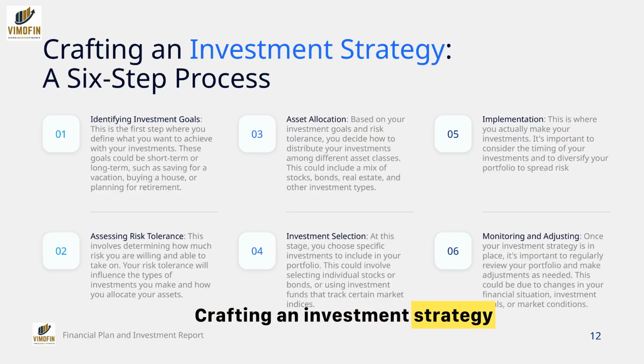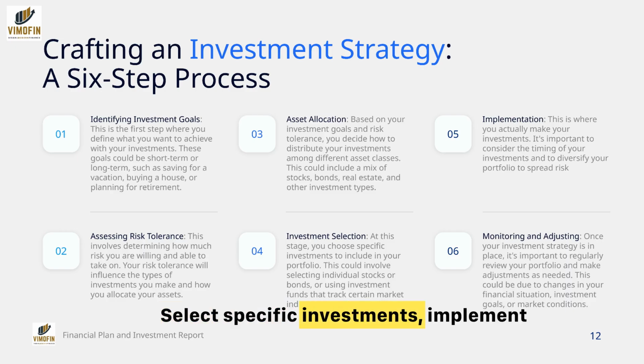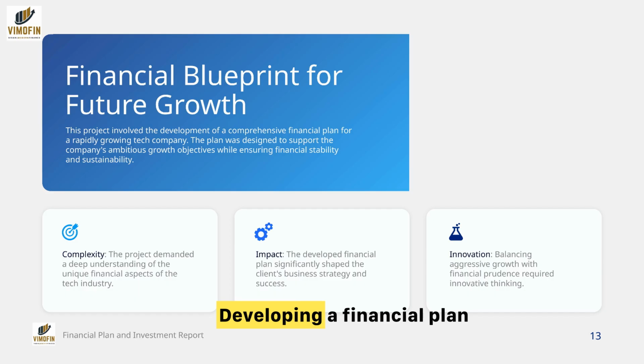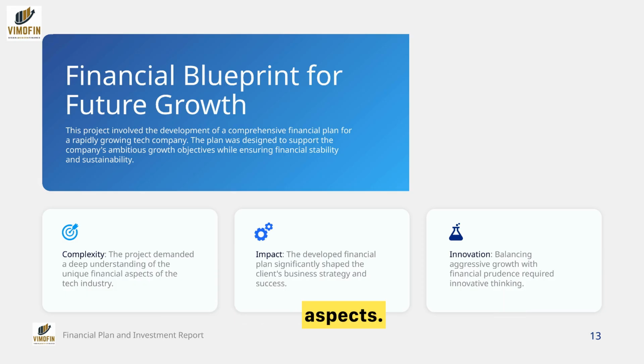Crafting an investment strategy involves 6 key steps. First, identify your investment goals, whether short-term or long-term. Next, assess your risk tolerance to guide asset allocation across stocks, bonds, and real estate. Select specific investments, implement them with diversification, and regularly monitor and adjust your portfolio to align with changing goals and market conditions.